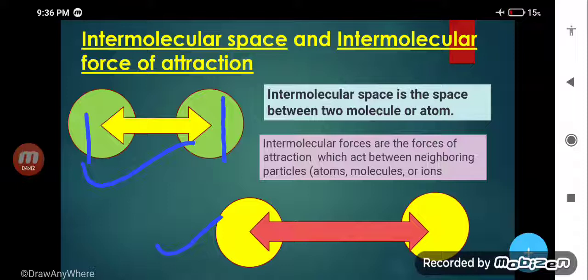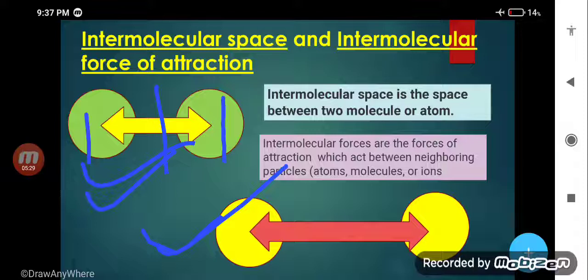So can you tell me which one has more attraction? Yes, very right. The first one has more attraction. Why? Because they are quite close to each other. Space decreases, attraction increases, and space increases, attraction decreases. So here less space is there, meaning more attraction, and in the case of the second one there is more space, meaning less attraction. So it is very clear, my dear student, what intermolecular space and intermolecular force of attraction are. It is very important, my dear student.